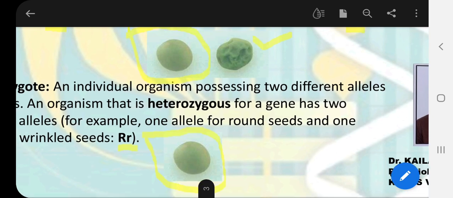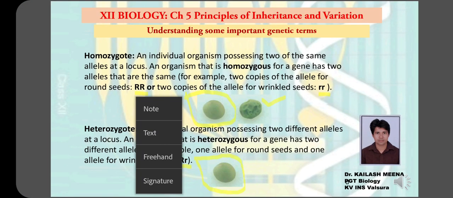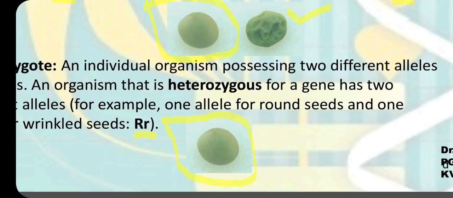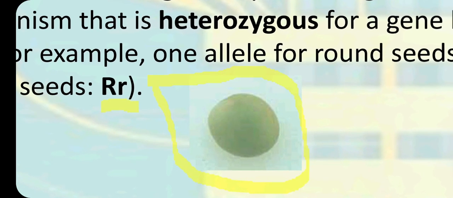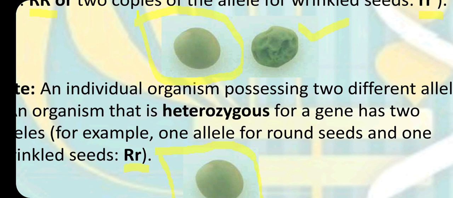In the next diagram, we can see that another spherical seed is drawn, and we are not able to see any difference between these two spherical or rounded seeds. But the plant having the second type of spherical seed has one allele for wrinkled seed and one allele for rounded seed, but this seed appears exactly the same as the previous one.